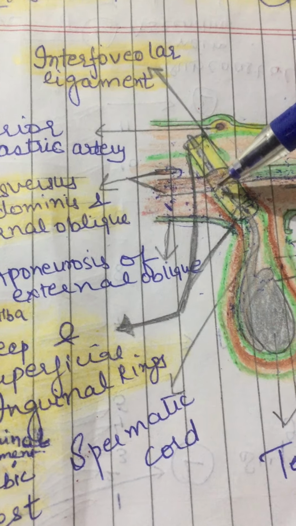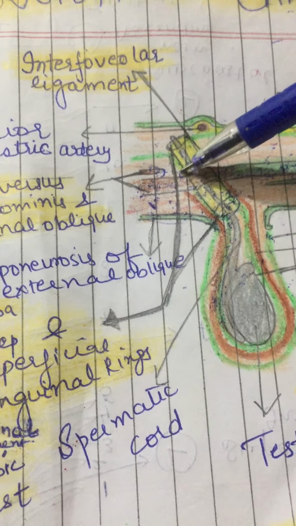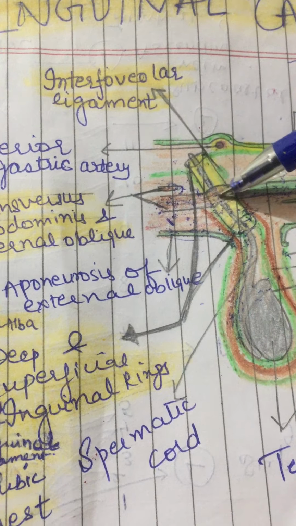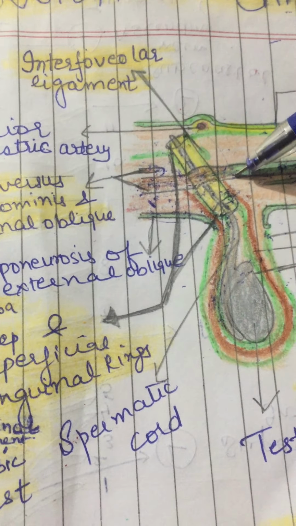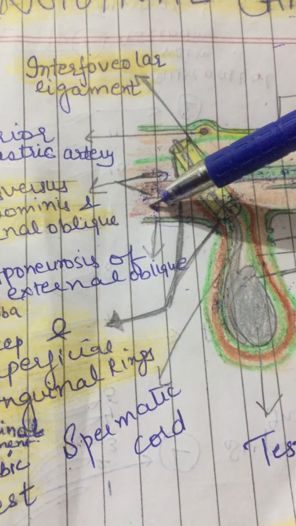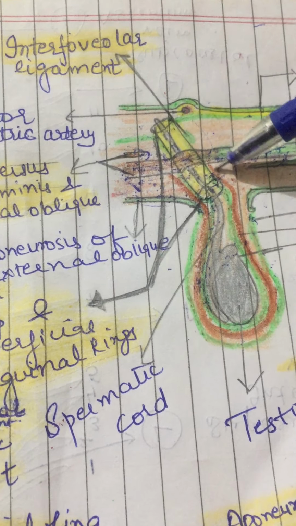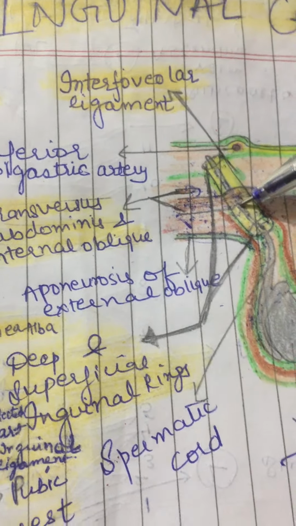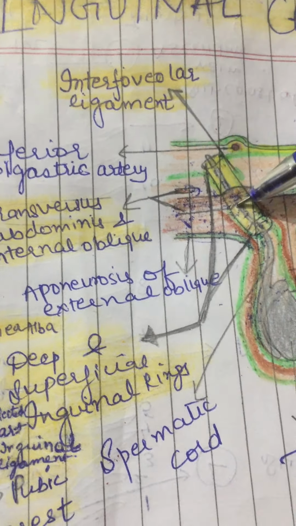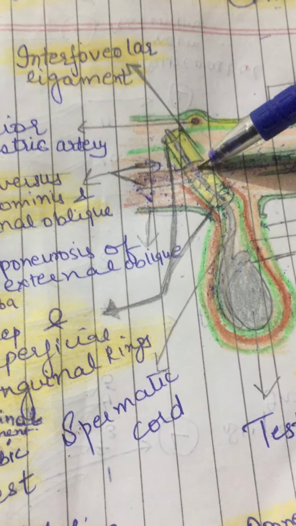Then we have a shutter mechanism. The internal oblique muscle has a shutter mechanism. This muscle forms the roof, the anterior wall as well as the posterior wall. The anterior wall, we have already mentioned, in the lateral one-third is formed of internal oblique. So the internal oblique muscle is present in the anterior wall, the posterior wall as well as the roof. When it contracts, the roof is approximated to the floor like a shutter. The arching fibers of the transversus also take part in the shutter mechanism. This is called the shutter mechanism.